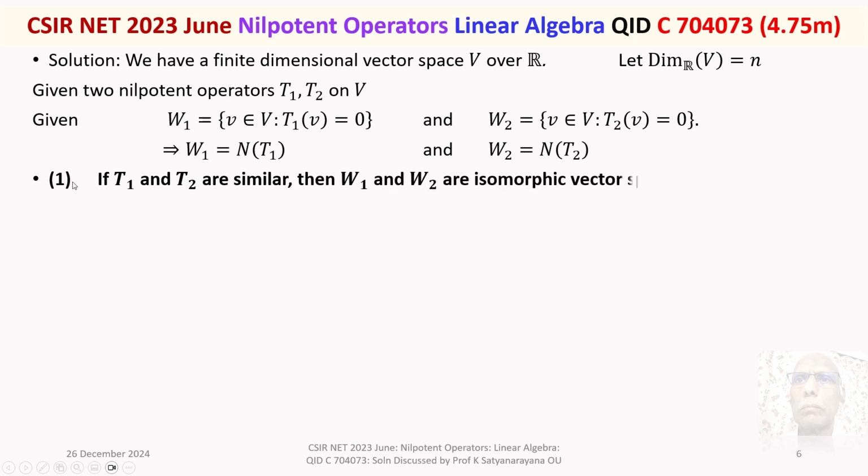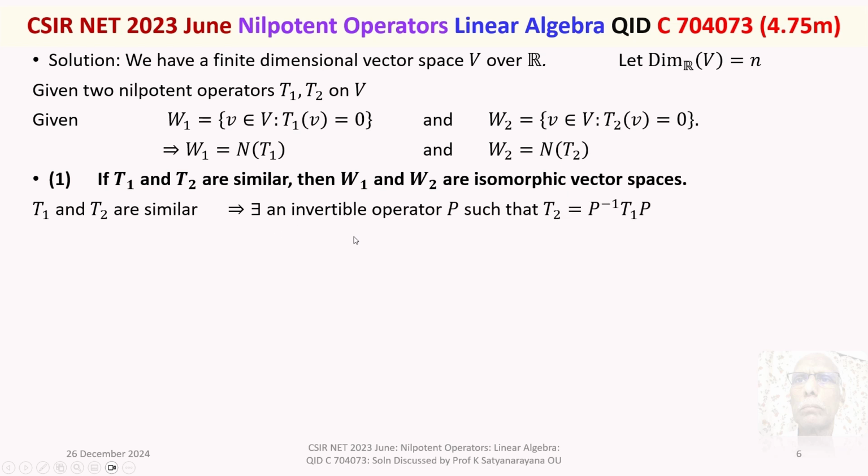Let's discuss the validity of the statement given in option 1. Option 1. If T1 and T2 are similar, then W1 and W2 are isomorphic vector spaces. T1 and T2 are similar means what?